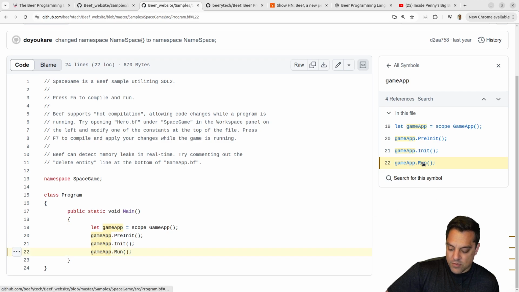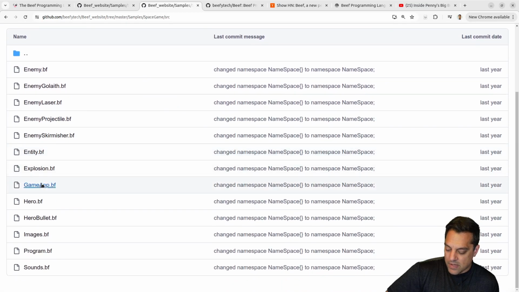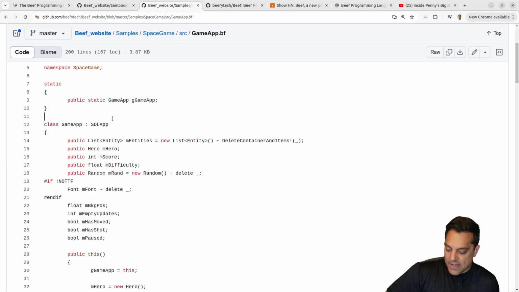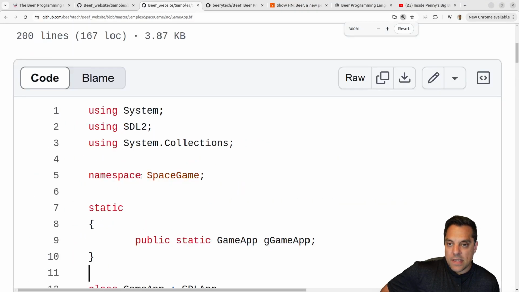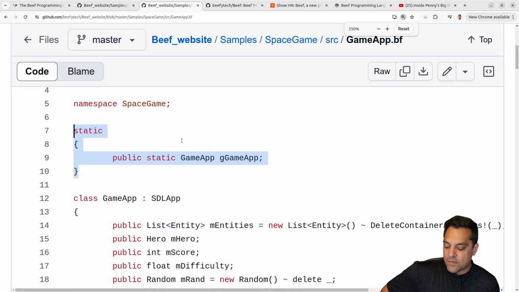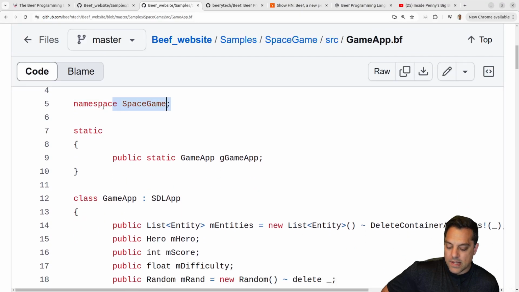Let's see if we can just jump to run. Okay, so we should look for like game app or something maybe. Yeah, GameApp.bf for Beef. And let's see. Oh, this is kind of interesting. I've seen this in the D programming language where you have static blocks, like module constructors, basically. So I don't know if this is using a module system. Has some stuff that I sort of remember from C#, like using, which libraries here. Yeah, you've got your namespaces. Well, this is kind of nice. I guess it just puts everything maybe in this SpaceGame namespace, so that's kind of neat.